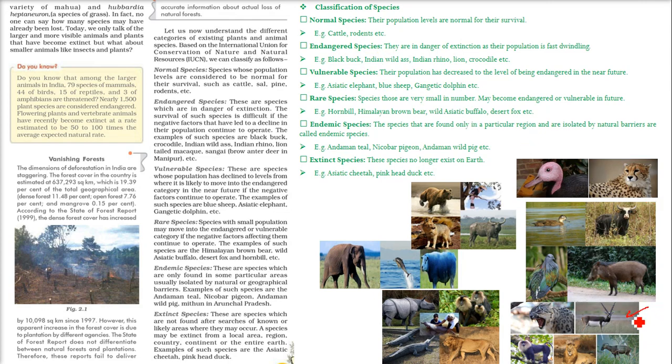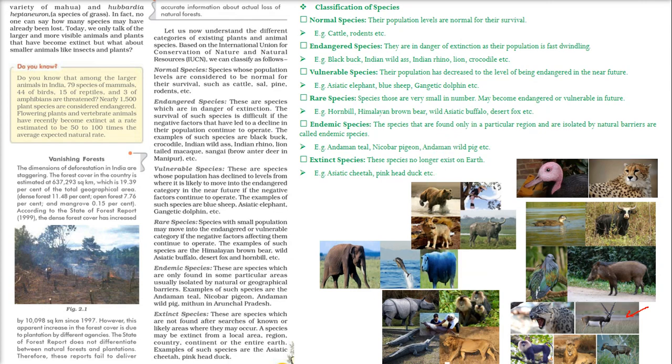We have the blackbuck, a star who is facing charges for killing the blackbuck. Then we have the Indian wild ass. Then we have the blue sheep. Blue sheep is in the vulnerable species. So I'm going back to endangered species: blackbuck, Indian wild ass. Then we have the Indian rhino. Then we have the lion, the crocodile. All these are endangered species.